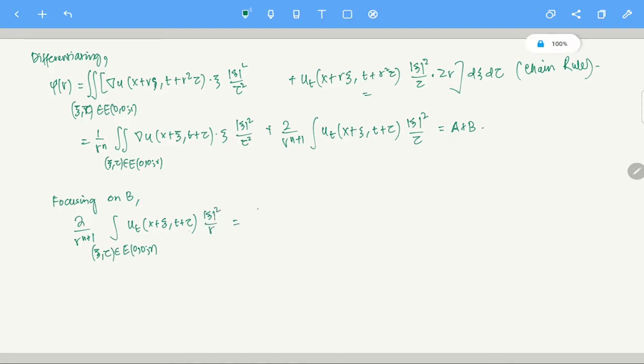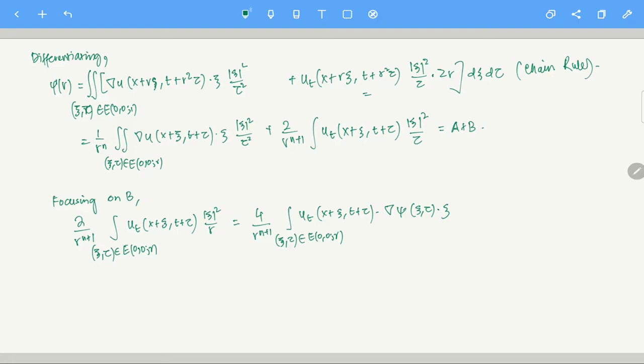This is equal to 4 by r power n plus 1, integral over xi tau in E(0,0,r), u_t of x plus xi, t plus tau, gradient of phi at xi tau dot xi.